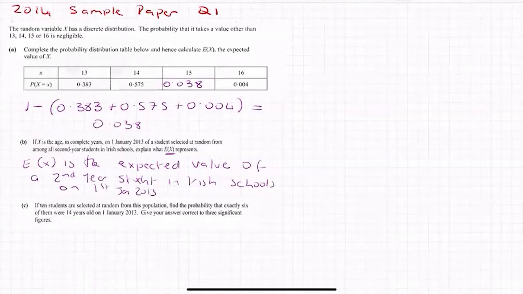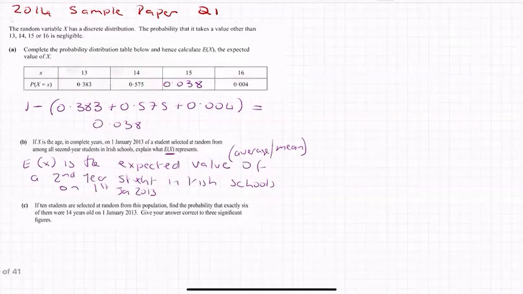And the expected value is the average value or the mean value. Okay, whichever one you call that. You might call it mean value after you do stats, or you might call it average value, okay? So we can see basically that the majority of students in second year on the 1st of January are 14, followed by 13, and then much less 15 and much, much less 16.